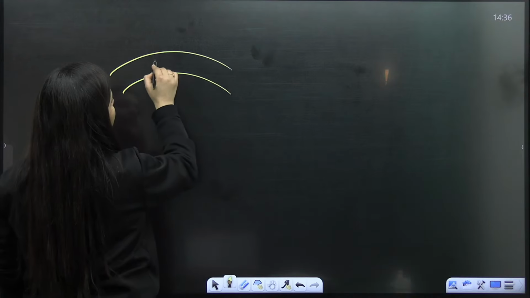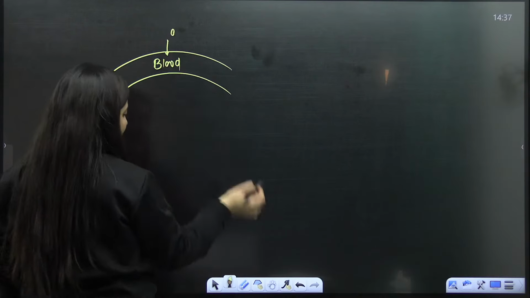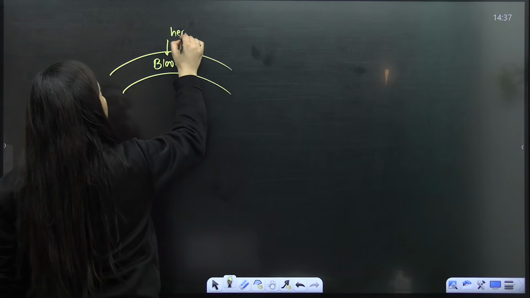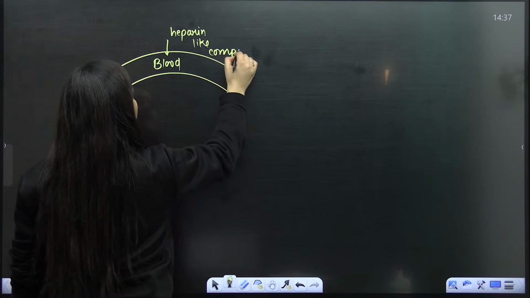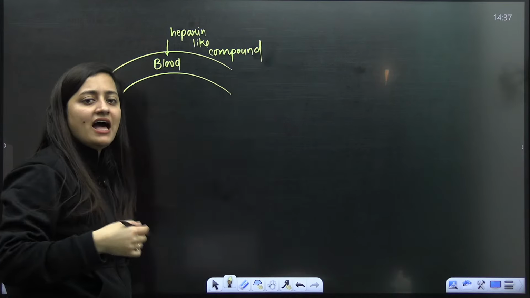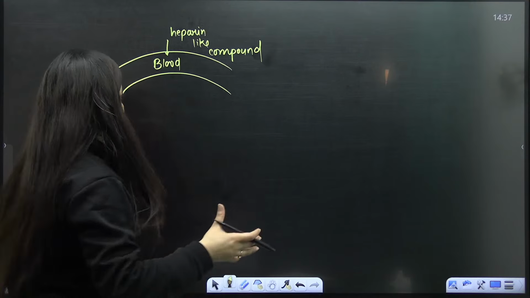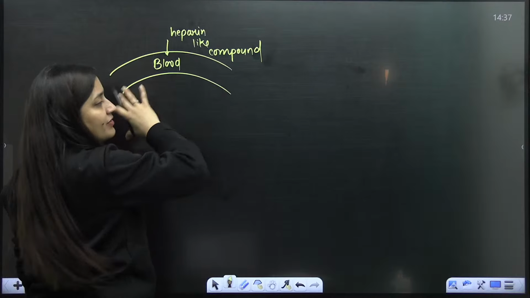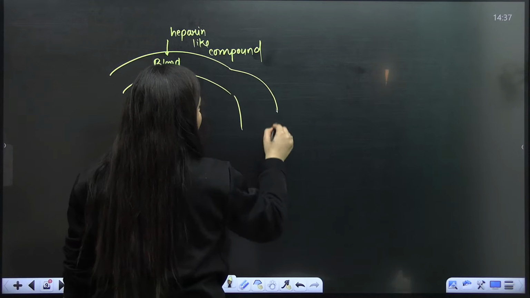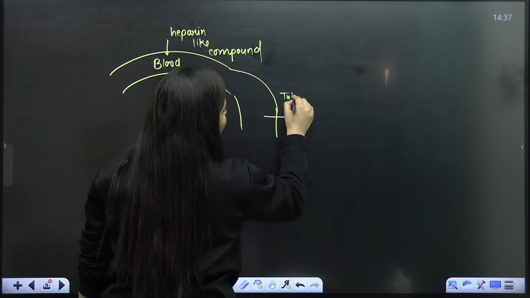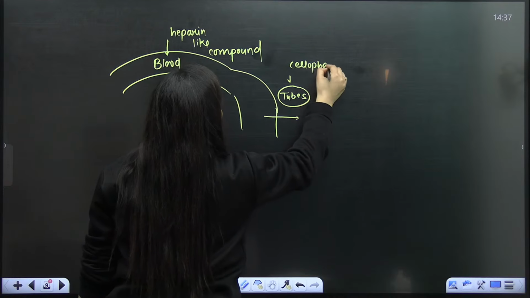Let me make a few things clear. If you are taking the blood out of the body, firstly we have to add a heparin-like compound, which will not allow it to get coagulated, because in our body we naturally have heparin, the anti-blood coagulant, which does not allow our blood to get clotted. So the blood is taken out, this compound is added, and then it is passed through tubes. These tubes are just cellophane tubes, which are semi-permeable in nature.